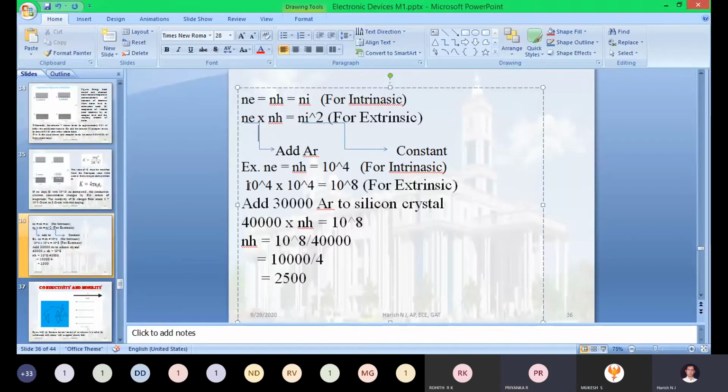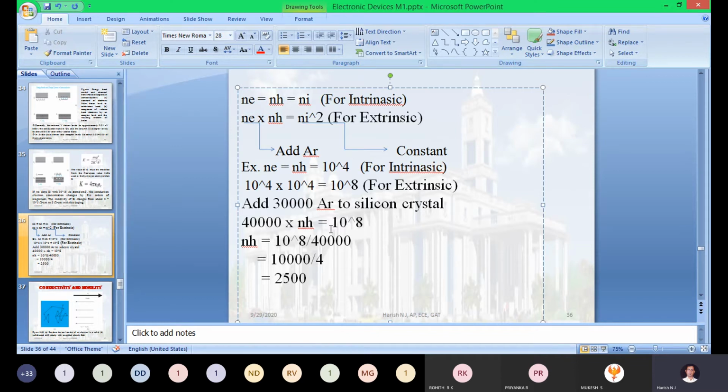Adding 30,000 to 10,000, Ne will now become 40,000, correct? But the RHS should be a constant. Previously we said the RHS is a constant, 10 to the power of 8 itself. But unfortunately, when you add a pentavalent impurity, the number of electrons in that crystalline lattice becomes 40,000.